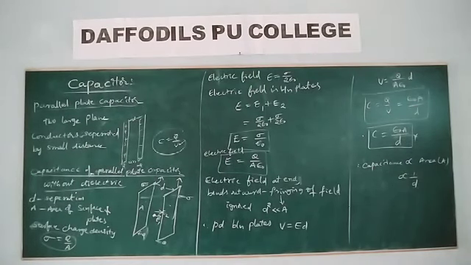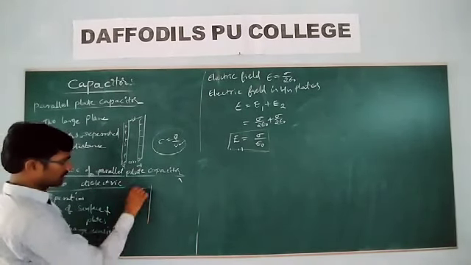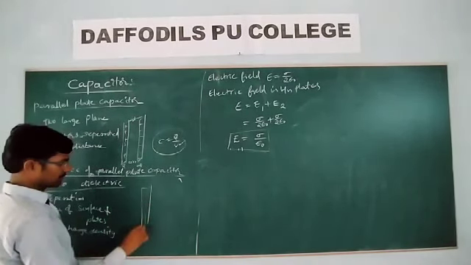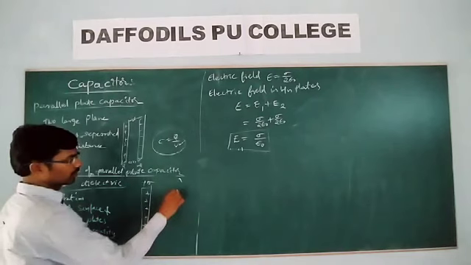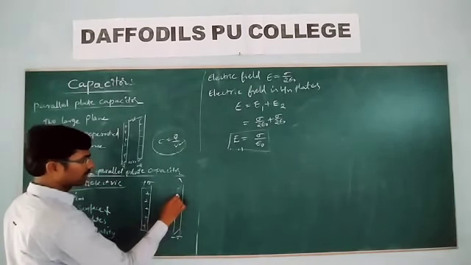So let us discuss the parallel plate capacitor in the presence of the dielectric. Look at this one, we have taken a parallel plate capacitor, positive. So the surface charge here is plus sigma. And one more capacitor plate which is minus sigma.